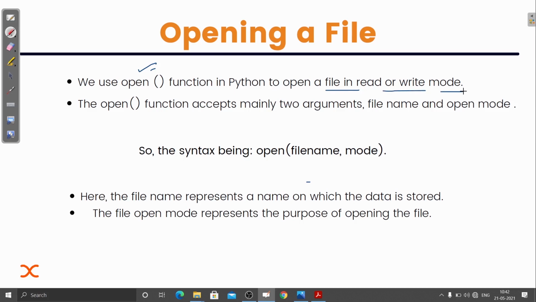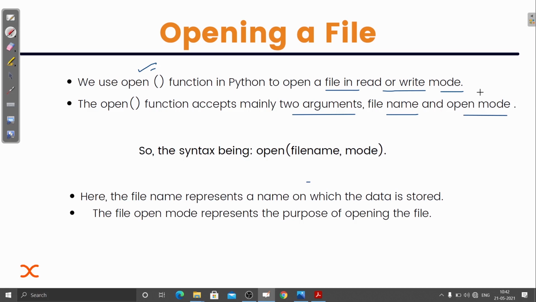So we can open a file either in read mode or in write mode. The open function accepts mainly two arguments. There is one more argument, for buffering, which I'm going to explain too. So mainly we have two arguments: the file name and the open mode.